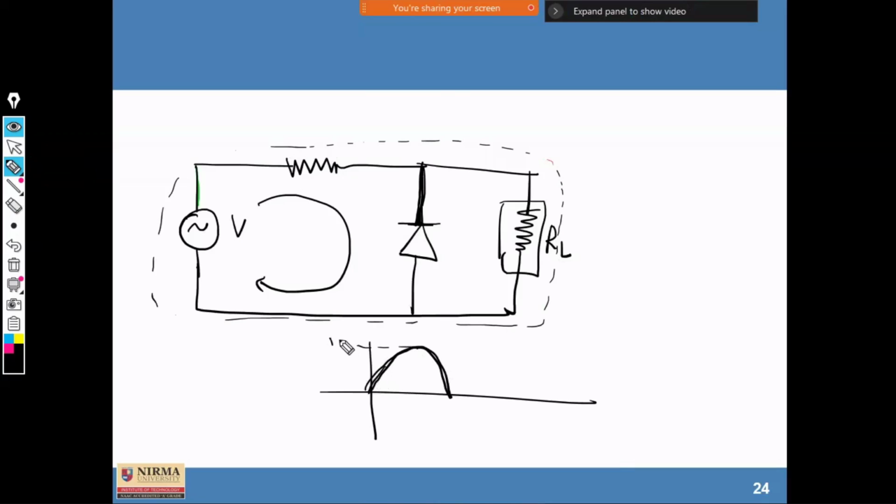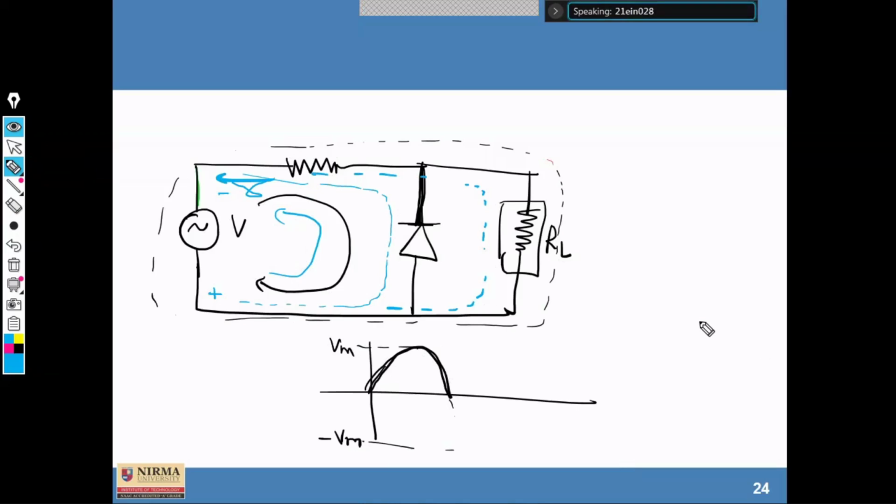So this is your VM, and here, this is minus VM. Clear? Now, during the anti-clockwise direction, I mean during the negative half cycle, this would become plus and this would become minus. So current will flow in this way, and also from this. Yes, what I was saying is that in this negative half cycle, voltage across RL will be the same as the diode, even if the current is zero.